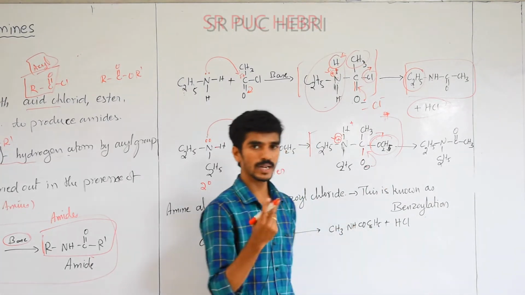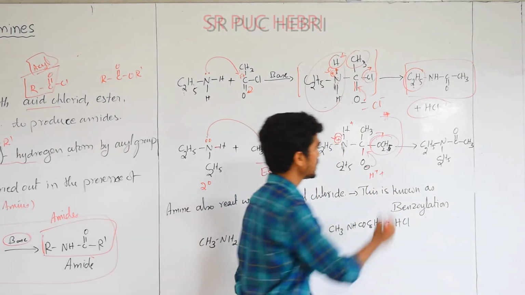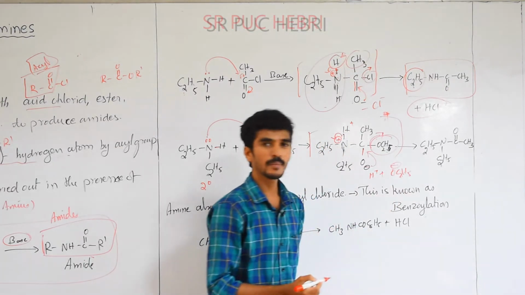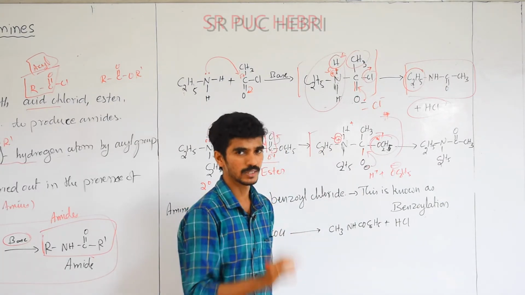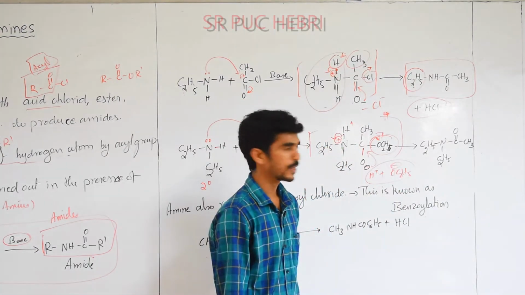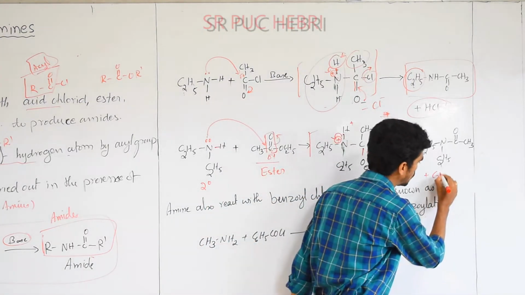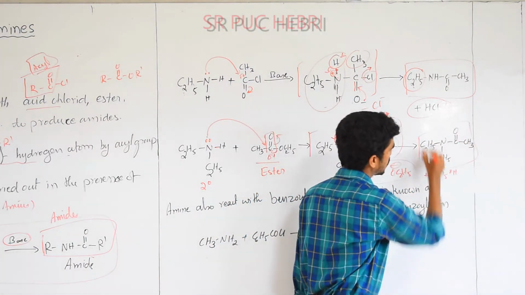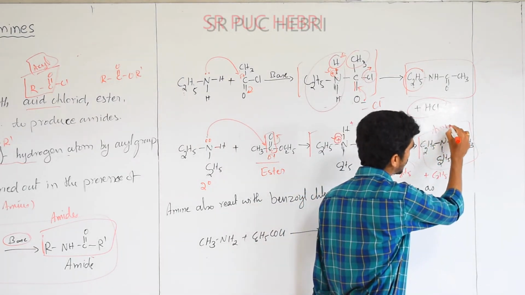Okay, and there are 2 species cleaved from this molecule. One is H plus and one more, that is OC2H5 minus. Why will OC2H5 minus form? Because it will take its electron towards the more electronegative atom oxygen. Okay, these 2 combine to form alcohol. So the byproduct of the ester reaction is alcohol, C2H5OH. Okay, C2H5OH plus the product N,N-diethyl methanamide. In general we can say it's an amide.